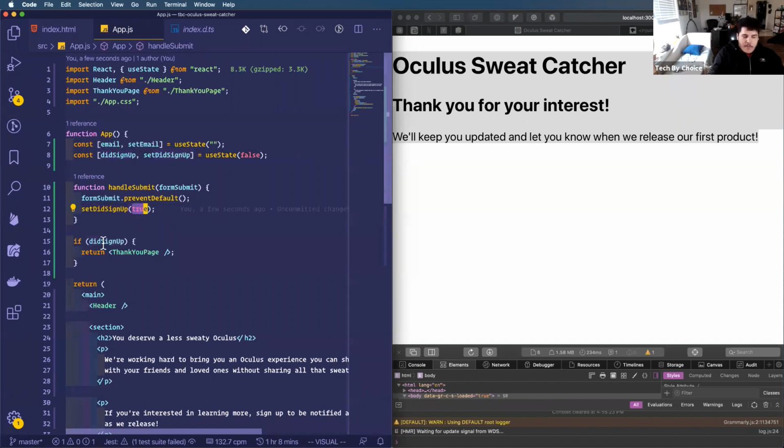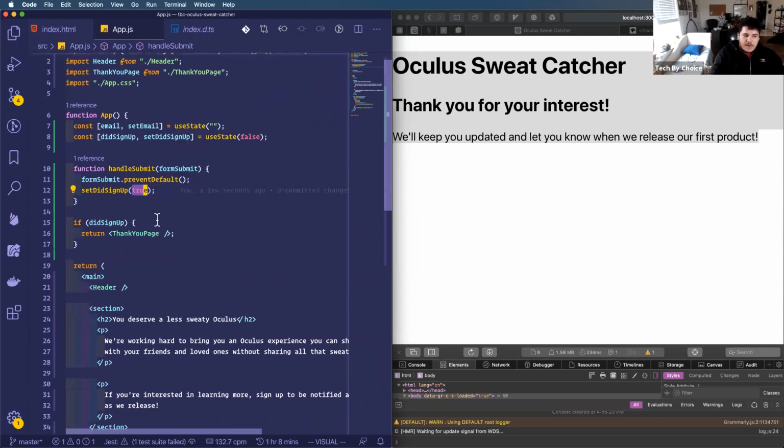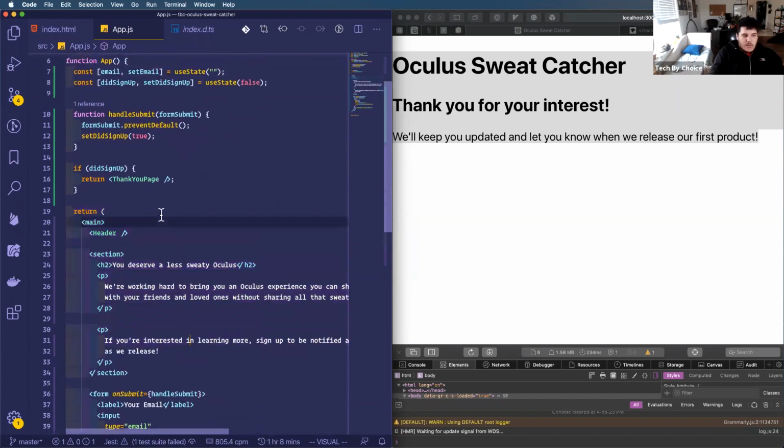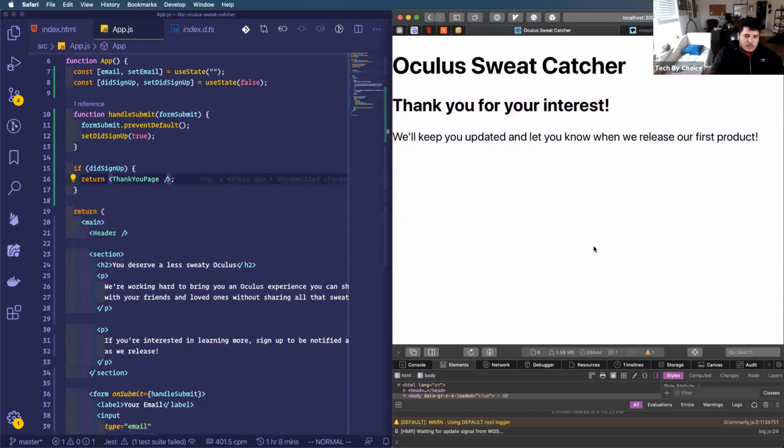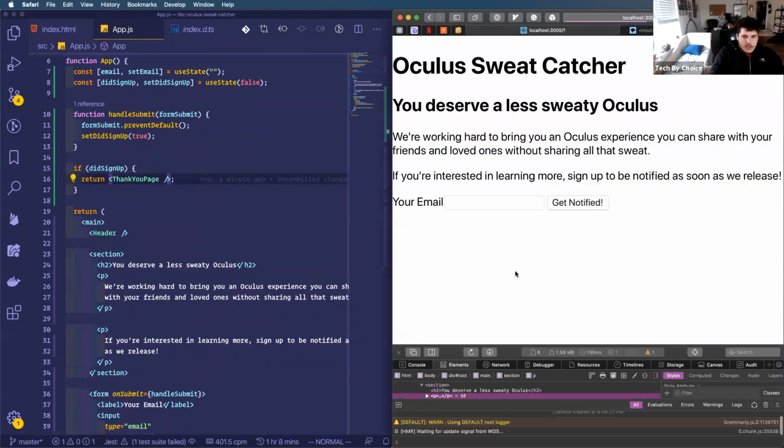So now when my App component renders, or is painted on the page, instead of returning all of this content, we are returning the thank you page that we created. So that's pretty awesome and cool, right?